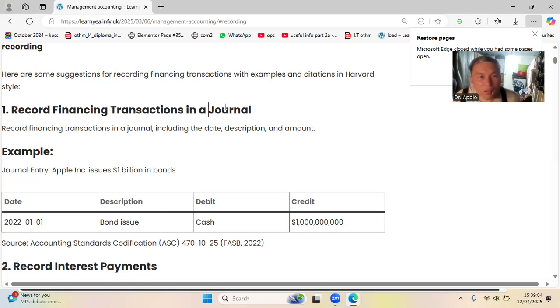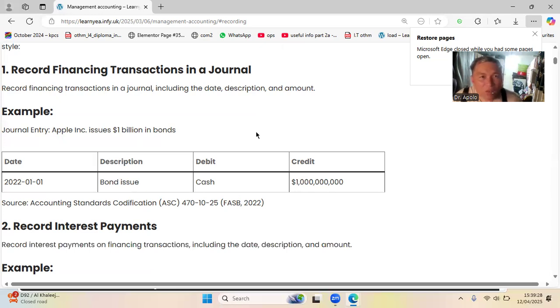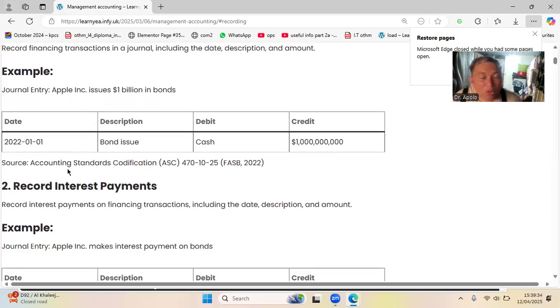A journal is a continuous account of the transactions, all the incoming and outgoing, so that they can trace the flow of money in the company through the journal. From the journal, they sort it, and then we create a report. This is an example of a financial transaction in a journal, including the date, description, and amount. Take note of the date, because that is the period, whether it is a loan or an investment. Here is a journal entry.